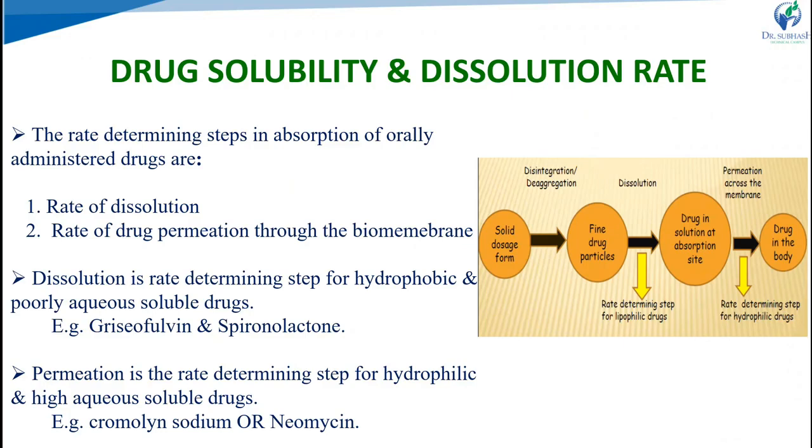So in both cases, if a water insoluble drug is there, the rate determining step becomes dissolution, and if a hydrophilic water soluble drug is there, the rate determining step is permeation. Based on BCS classification, class 1 is high permeable, high soluble; then high permeable, low soluble; high solubility, low permeability; and finally low soluble, low permeability.